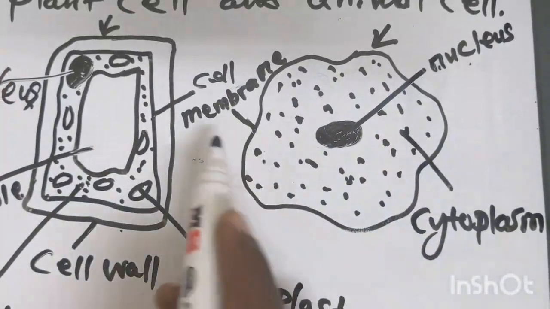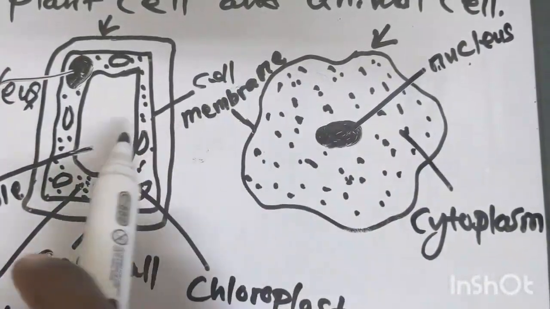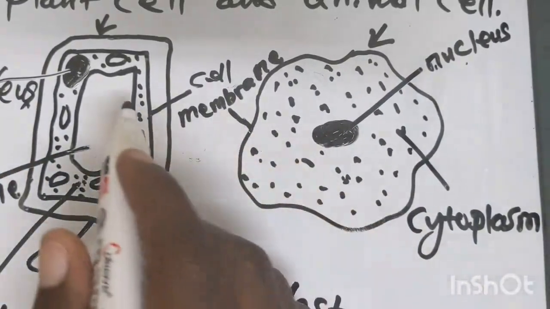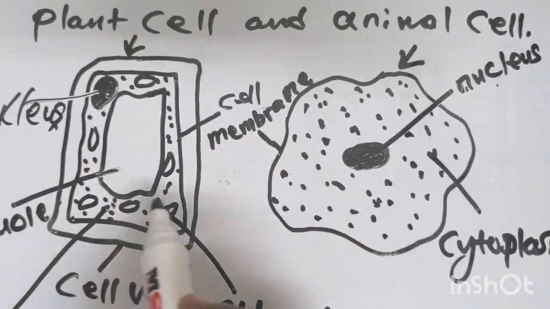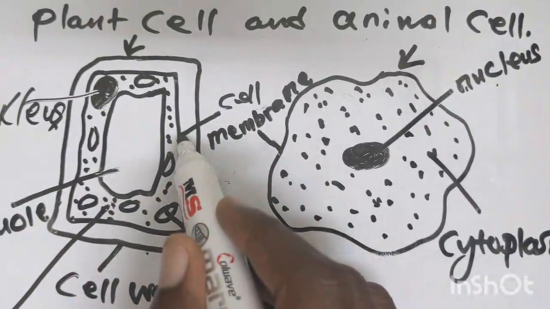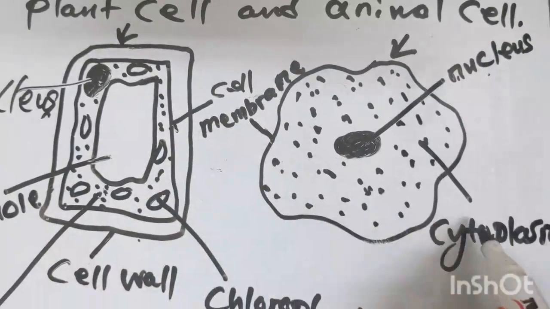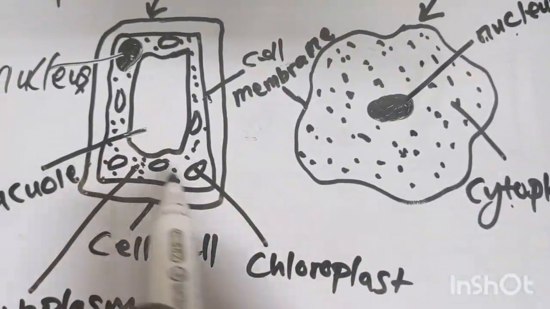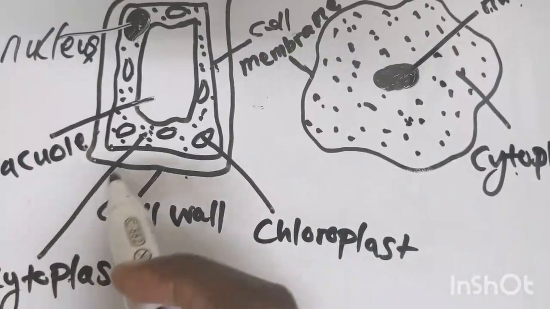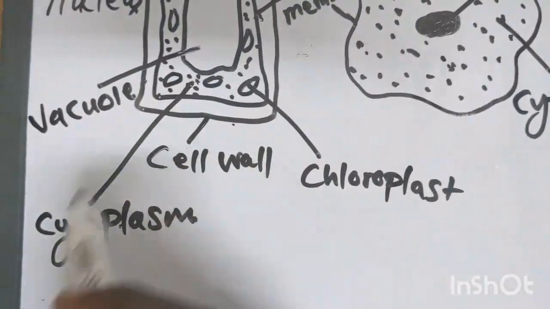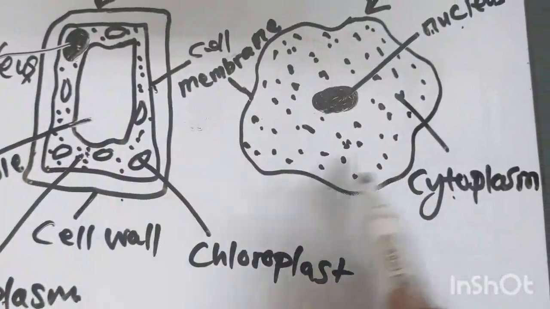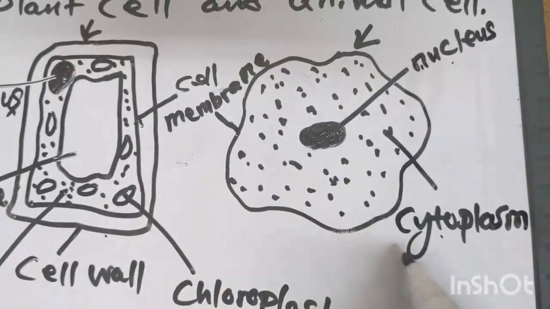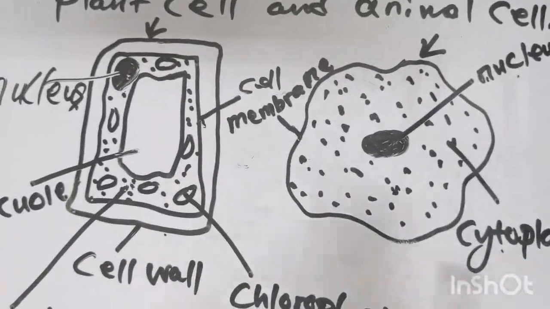In here, this plant cell also has a cell membrane. An animal cell has cytoplasm, and a plant cell also has cytoplasm.